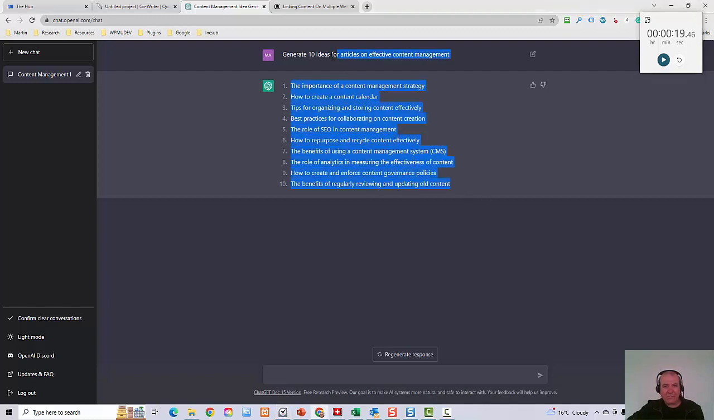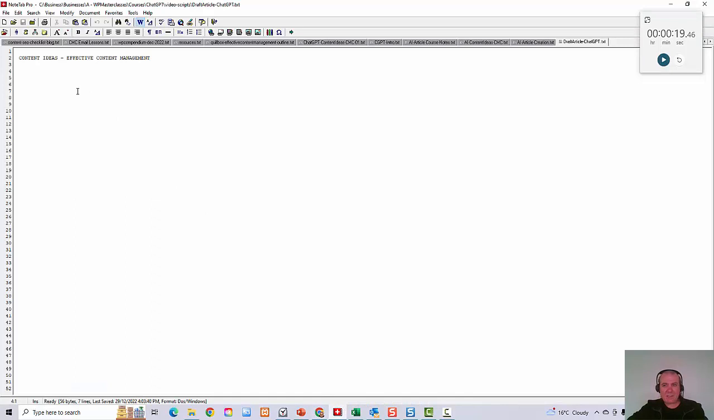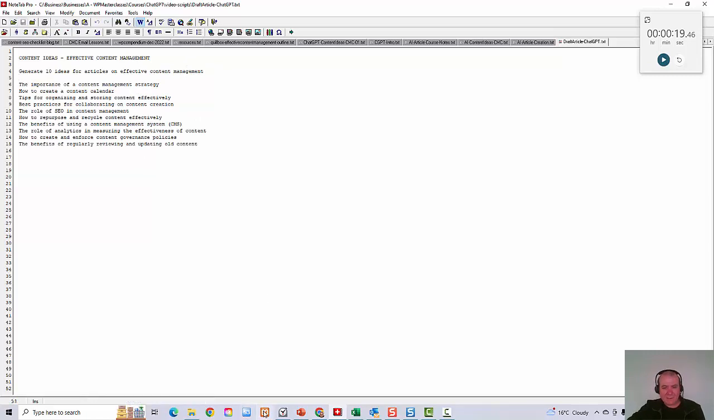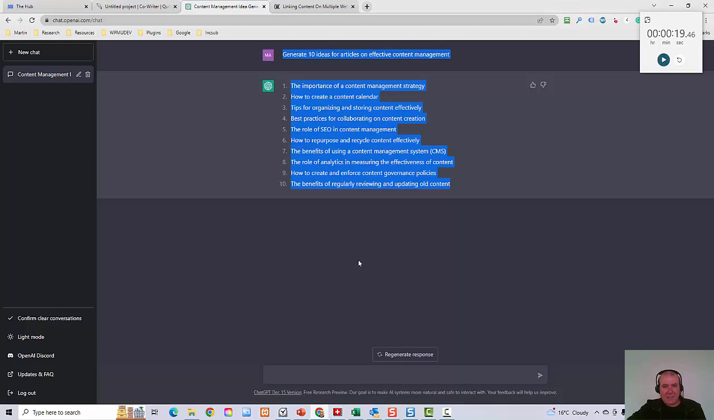So what I'm going to do is copy these and paste them in my article file. Okay, now here's the interesting thing. Let me just save this. I can ask ChatGPT to regenerate the response. So let's do that and let's just see what it comes up with. I'm going to start the timer again, click the regenerate response, and let's see what happens.